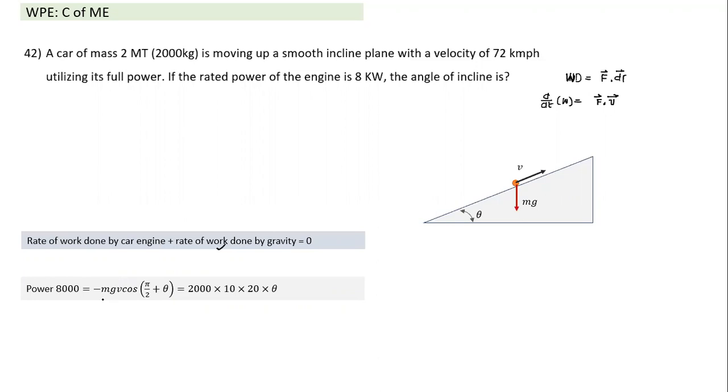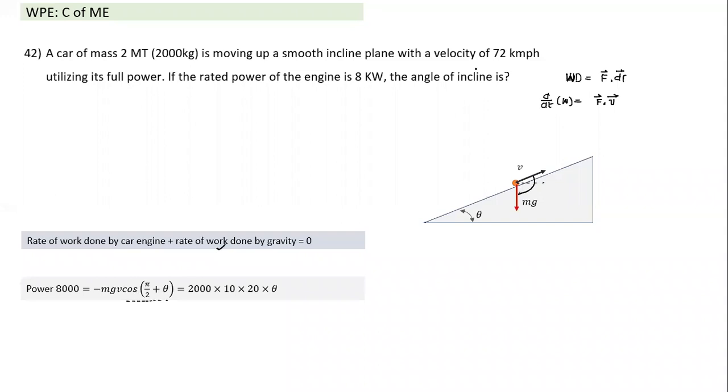Okay, the negative of gravitational force into velocity into cos of angle between them. So whenever we take angle between two vectors, always keep in mind we must place them tail to tail. If this angle is theta, of course the angle between them becomes 90 plus theta, cos of 90 plus theta, and the cos of 90 plus theta, again it becomes equal to sine theta. So this term is equal to minus sine theta. So minus minus becomes plus. It becomes mg into v into sine theta.